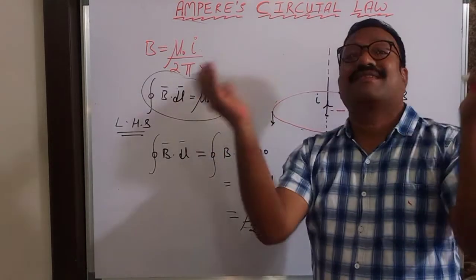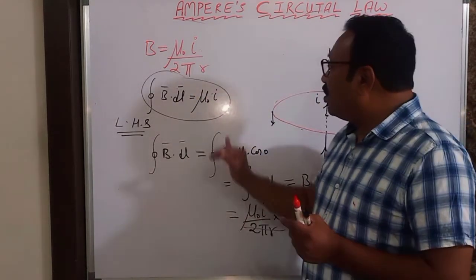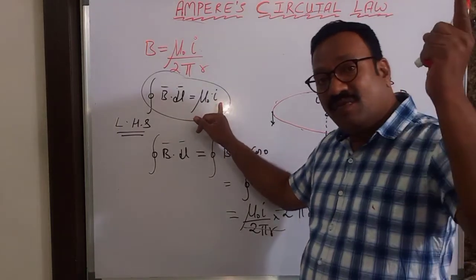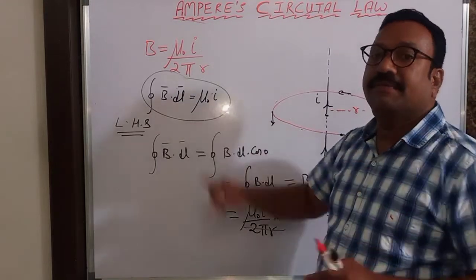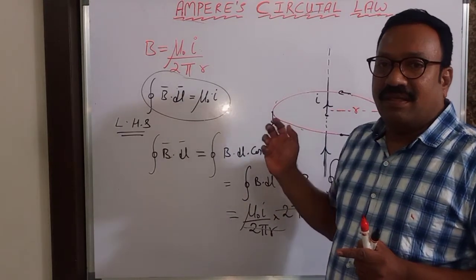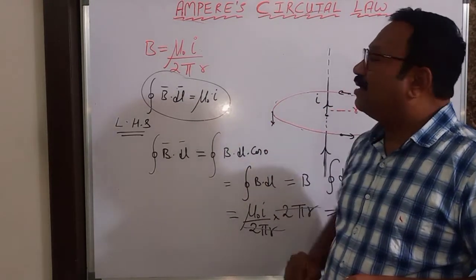There you will take a surface. Here it is mu naught times I. There it is 1 by epsilon times the charge inside. This is current inside. There, charge inside. That is the similarity between Gauss law and Ampere circuital law.